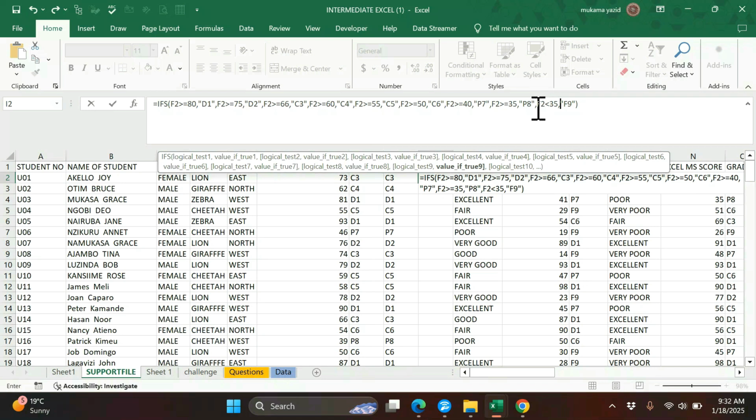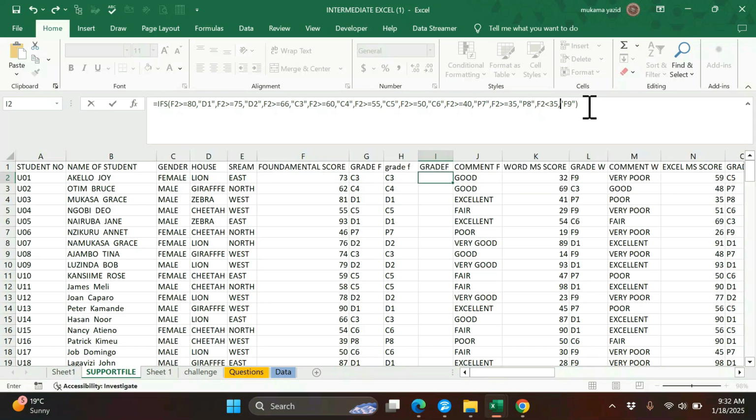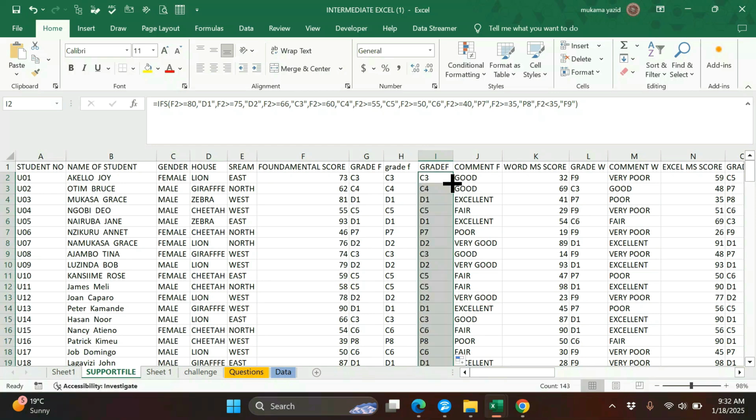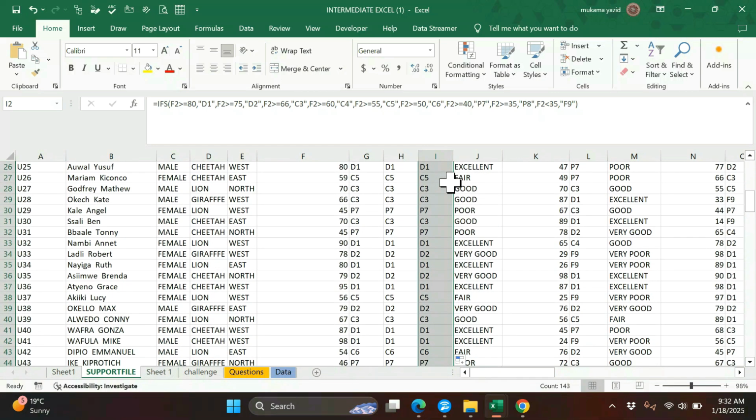And again, an argument with one true part, that is the rule of IFS, summarizing the IFs but going with the arguments. Whenever you want more arguments, you can pause and see everything clearly. From there, press enter and you see the same answer. You can double click here and you get the same answer. You can compare the same thing.